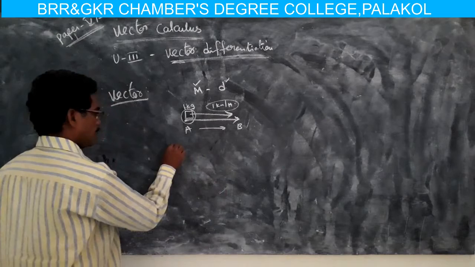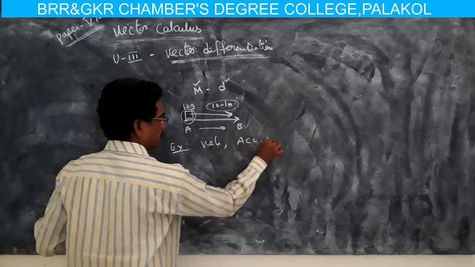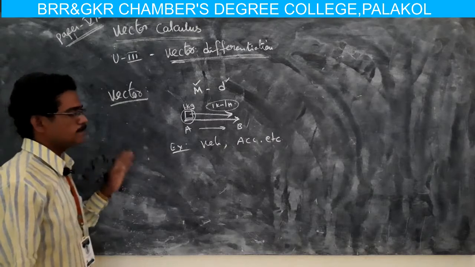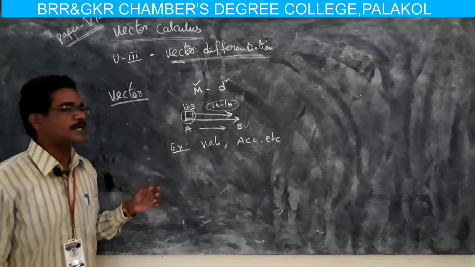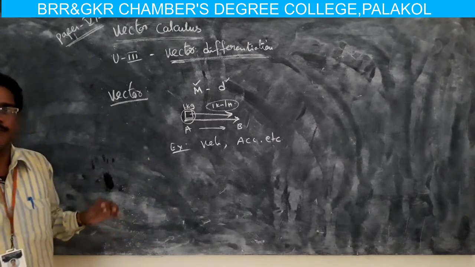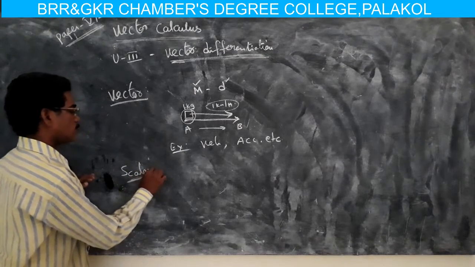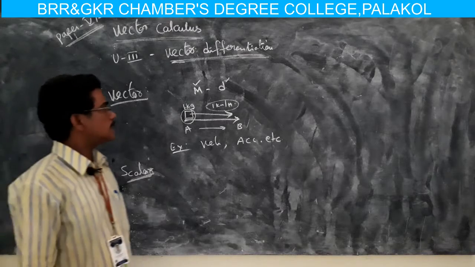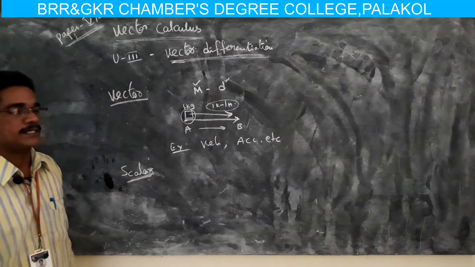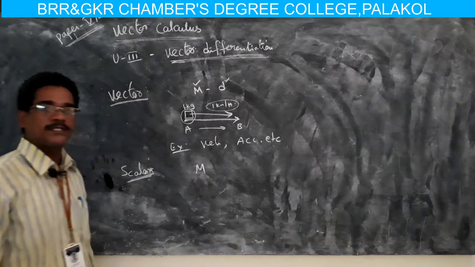Examples of vectors are velocity, acceleration, etc. So simply, a vector is a physical quantity having both magnitude and direction. Next, scalar. A scalar is a physical quantity having only magnitude but no direction.